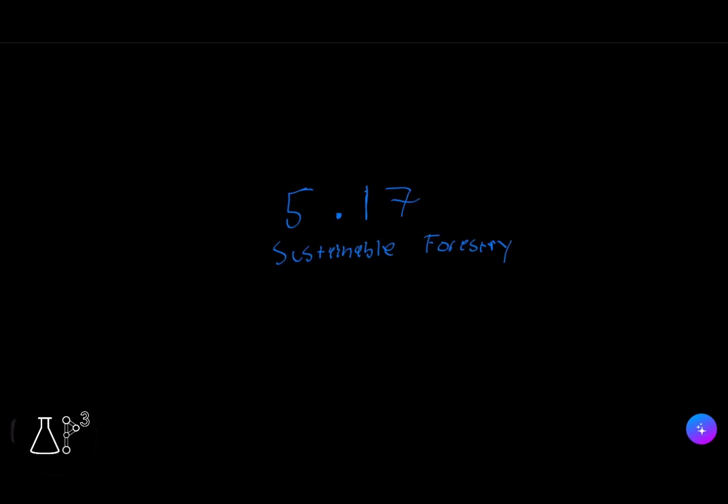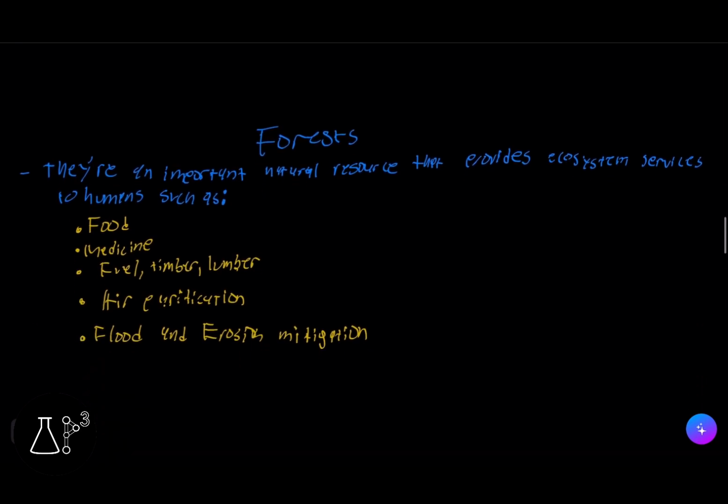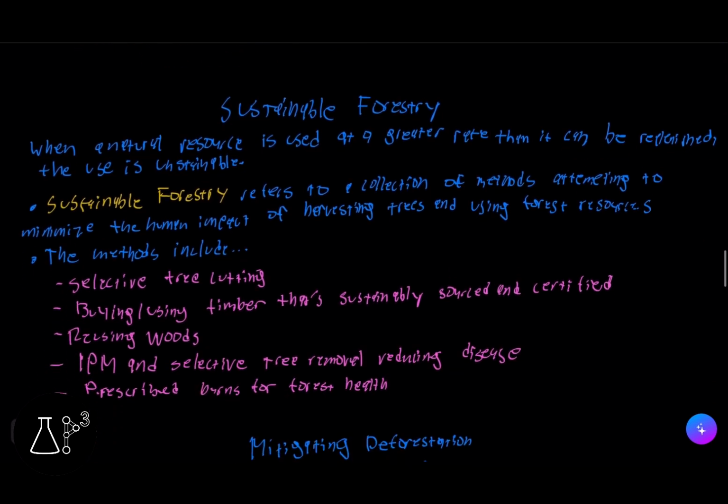In today's video, we'll be going over AP Environmental Science, topic 5.17, Sustainable Forestry. Forests are an important natural resource that provides ecosystem services to humans such as food, medicine, fuel, timber, lumber, air purification, and flood and erosion mitigation. Now we're going to talk about sustainable forestry.